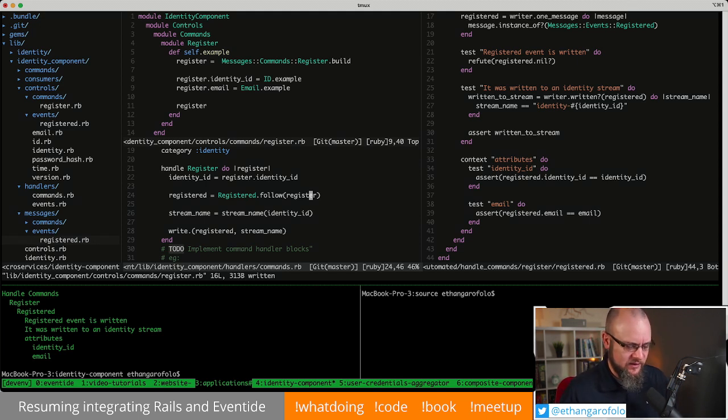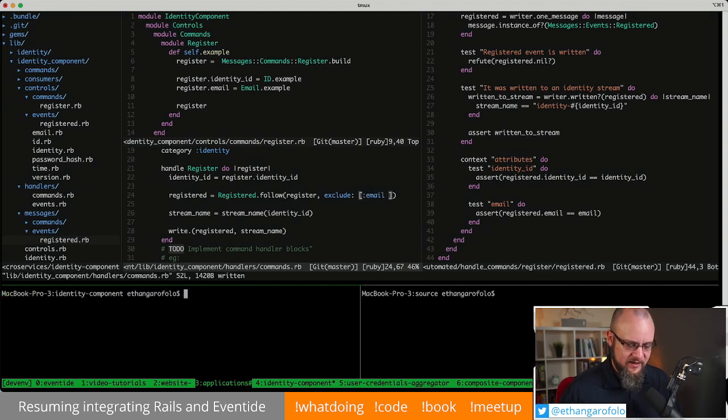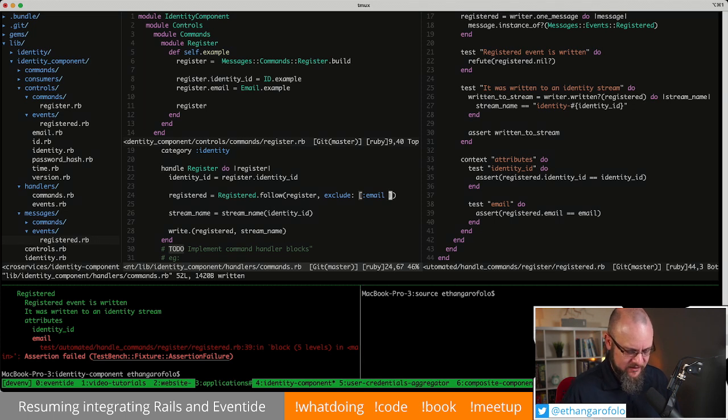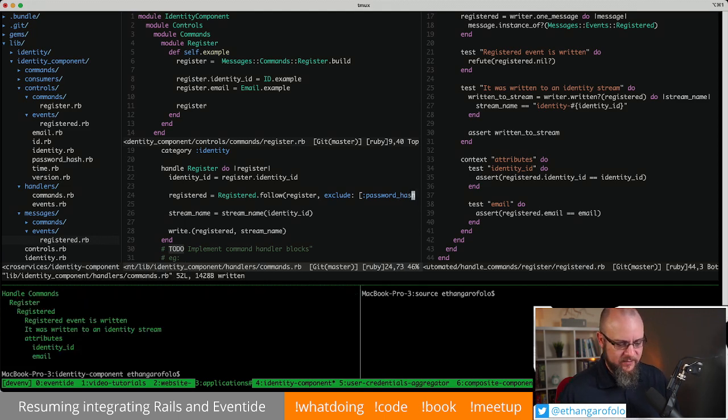We know that's how follow works, but I would really like to make sure that it's working for the right reason. So we're going to exclude email just long enough to get an assertion failure. There we go. And while we're here, we can change this to password hash. Now we'll pass, and we'll know it's because follow is doing the work of copying that over, and that's where we want it to come from.